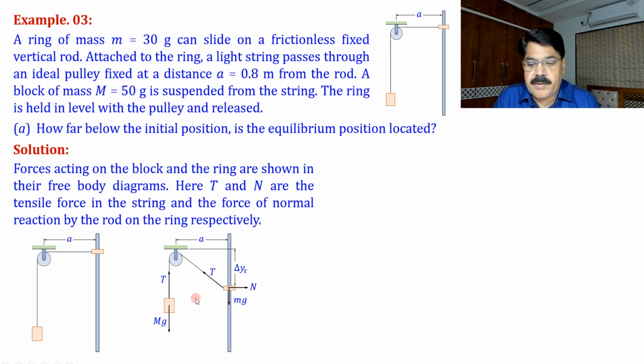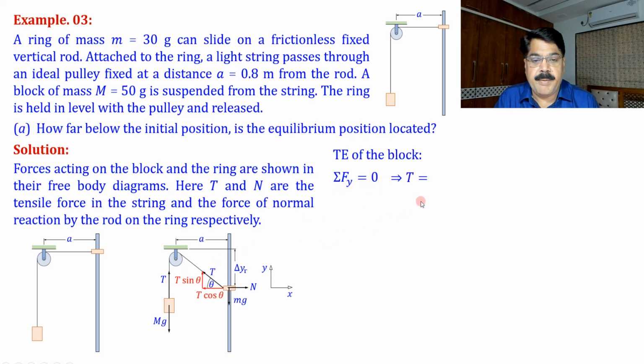Now we can resolve the force into x and y components, horizontal and vertical. Only T has to be resolved. For this, let us assume this angle theta. So this component will be T cos theta, and this component will be T sin theta. Now for translational equilibrium of the block, summation Fy equal to 0, so T is equal to capital Mg is the only equation. Now translational equilibrium of the ring, summation Fx is equal to 0. So in the x direction, what you get is N is equal to T cos theta.